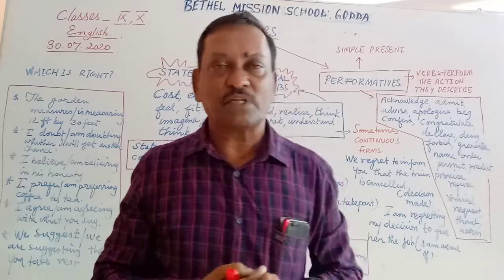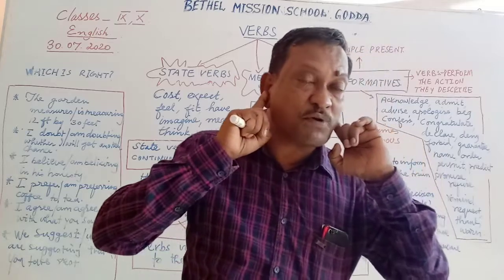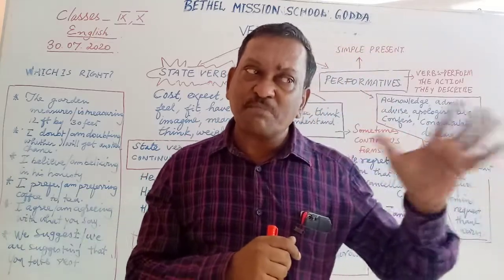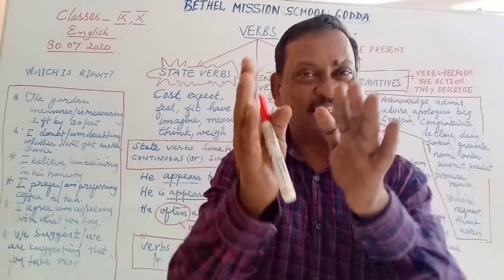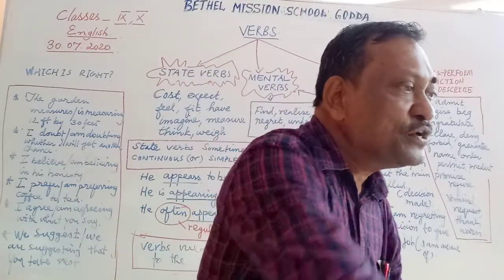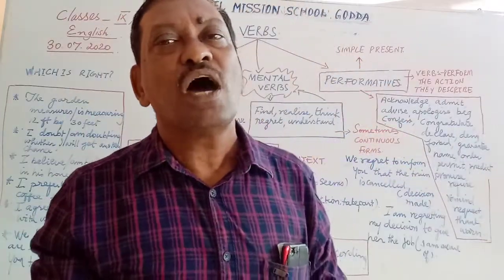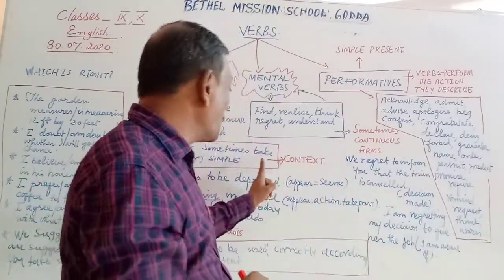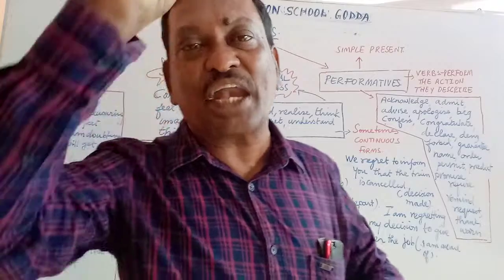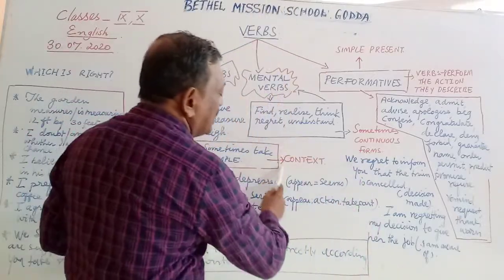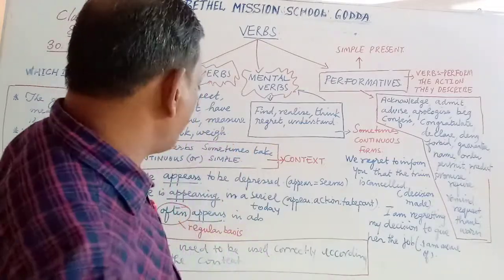Now, for example, I hear with my ears. Here, hear is used as a state verb, permanent. But I am hearing some strange sounds. How did hear become hearing? Because the state verb has been used to talk about something which is happening at the moment. So I am hearing some strange noise. I am hearing some strange sounds. This is the rule. So grammar tells us state verbs can become dynamic verbs when you use them in a continuous form when you speak about something that is happening at the moment.